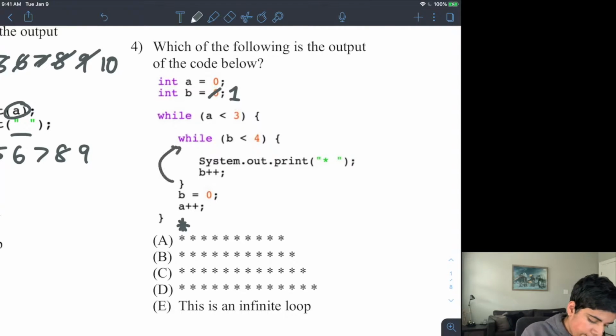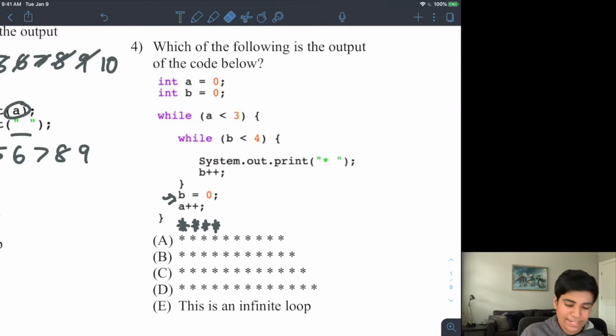And then my loop repeats, right? Is 1 less than 4? It is. So I do this, and then I add 1. Is 2 less than 4? It is. So then I add 1. Is 3 less than 4? It is. So then I add 1. Is 4 less than 4? No, it's not. So therefore, that is where my loop ends. And so now I get to my next statement, B equals 0. So now all of this goes away and B is back to 0.